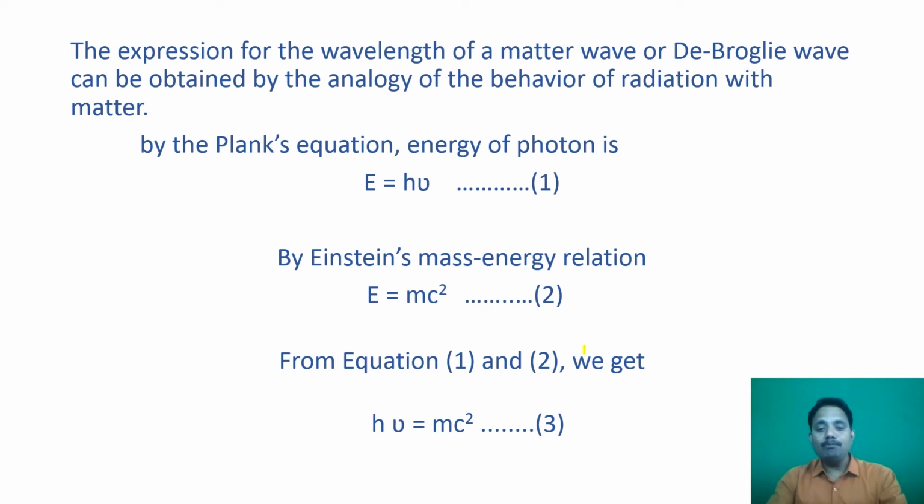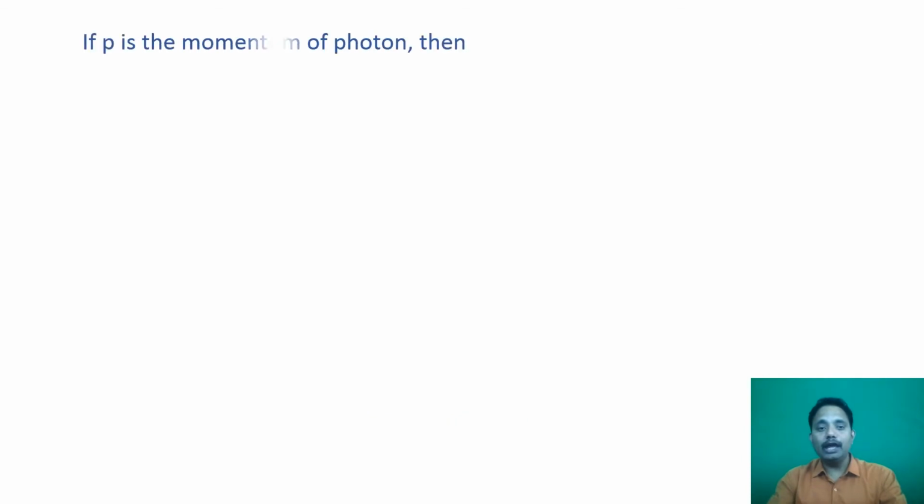In this mc square, we can split c square into c into c, and this m into c we can write as momentum. If p is the momentum of the photon, then we can write p is equal to m into c. In the previous equation, we have h nu is equal to mc square. So mc square is split into mc into c, and instead of mc square, we can write p into c.